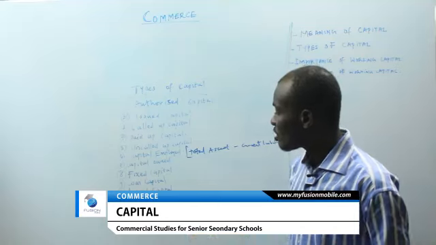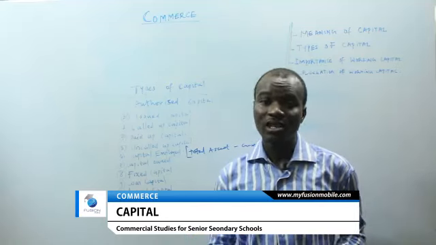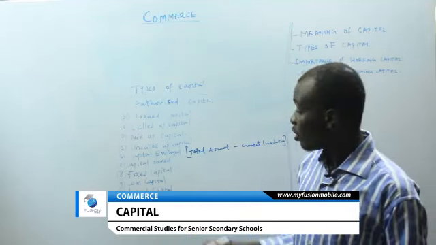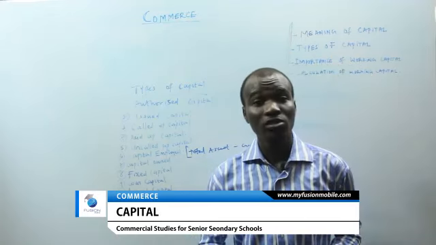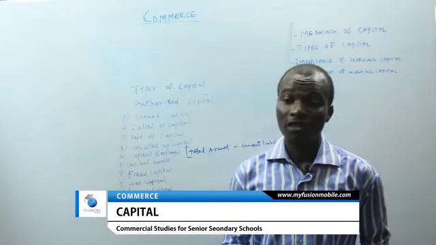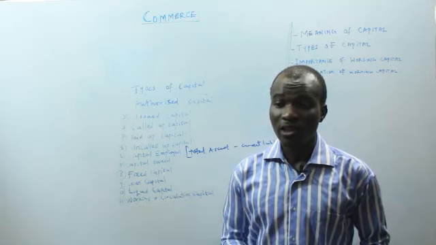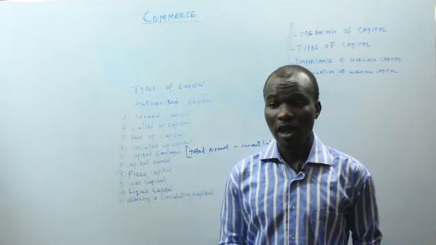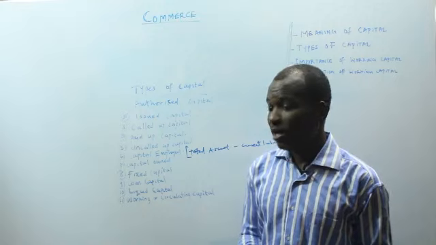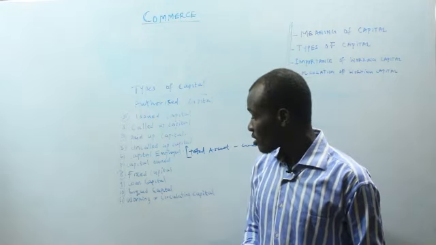So the next thing is the working capital or circulating capital. This is the capital used in running the day-to-day activities of the organization. So it is referred to as the working or circulating capital.